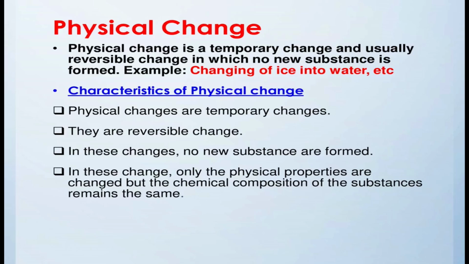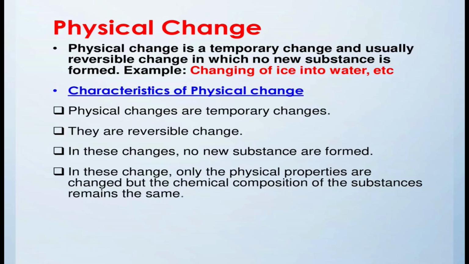Now, what are the characteristics of physical change? The first characteristic, which was in the definition itself, is that physical changes are temporary changes. Second, they are reversible changes, that means they can be reversed. And third, in these changes no new substances are formed.